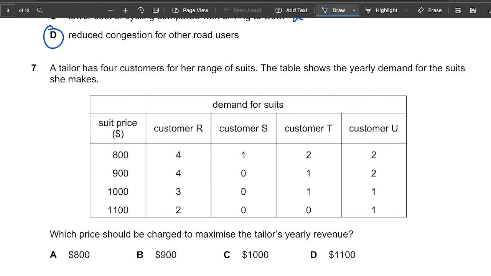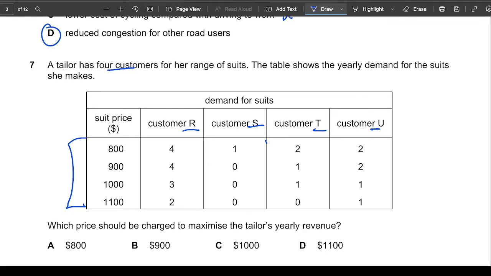It says the tailor has 4 customers for a range of suits. The table shows the yearly demand for the suits she makes. So we have customer R, customer S, customer T, and customer U, and we have the suit prices that are here. It says which price should be charged to maximize the tailor's yearly revenue. So we need to look at the combination that gives us the most money.